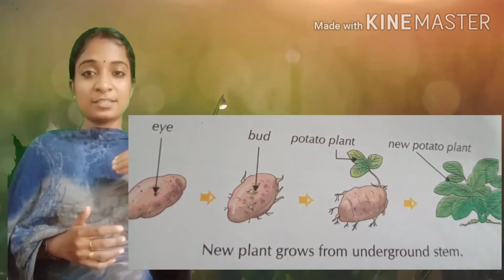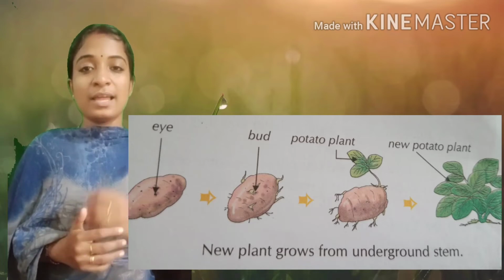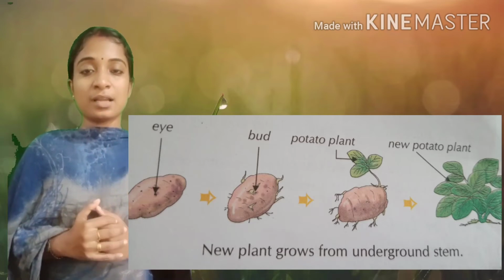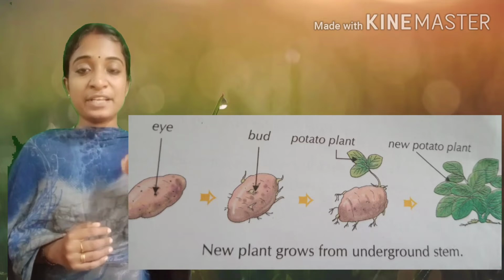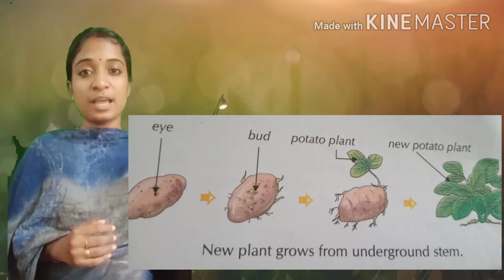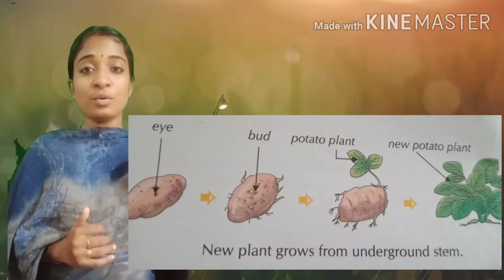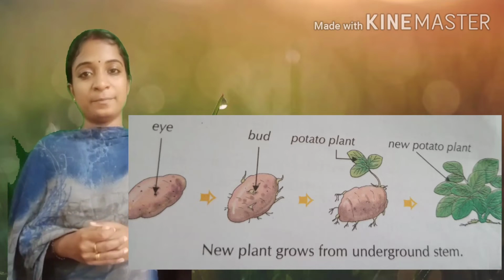In the case of ginger and potato, they have a bulb-like structure which is called buds. In the case of potato, the buds are called eyes. So any piece of potato with an eye can grow into a new plant.